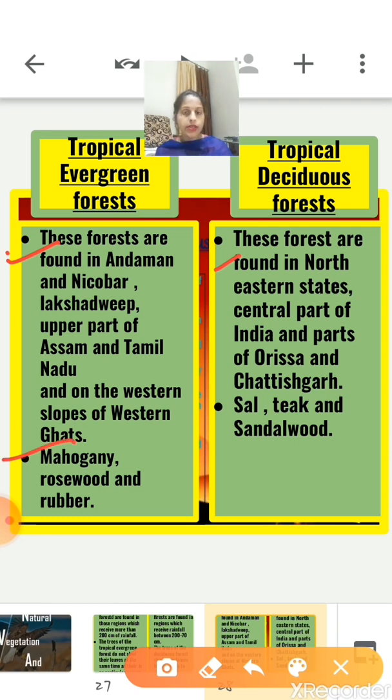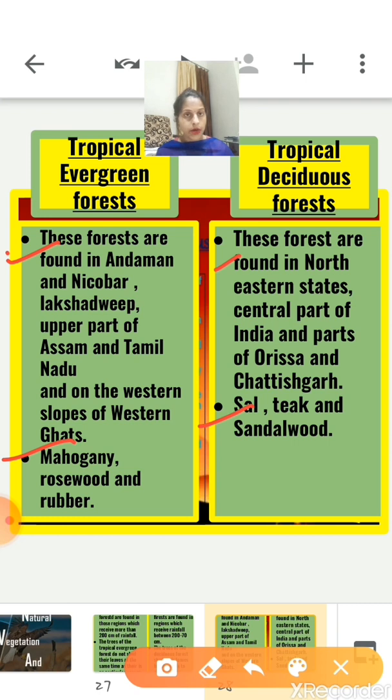And if we talk about flora, mainly mahogany, rosewood and rubber trees are found in the tropical evergreen forest, and sal, teak and sandalwood are examples of the tropical deciduous forest.